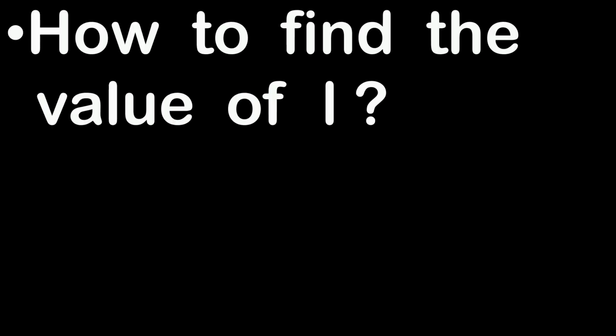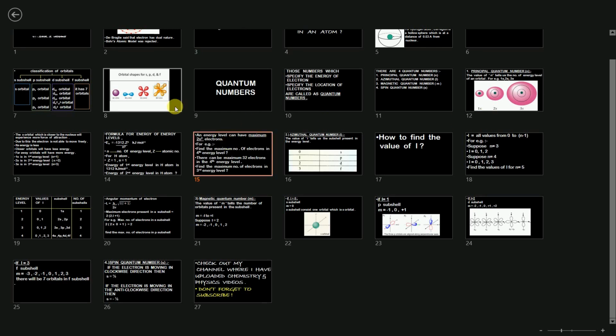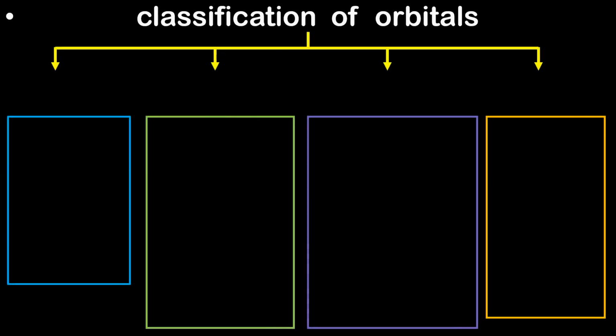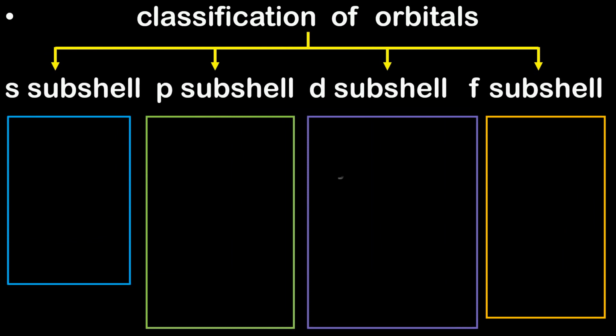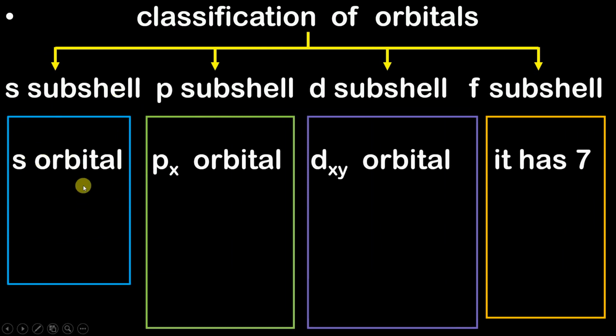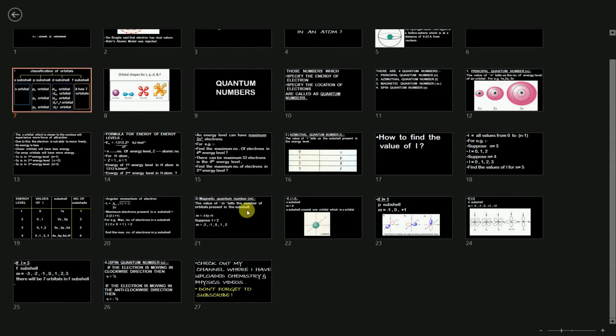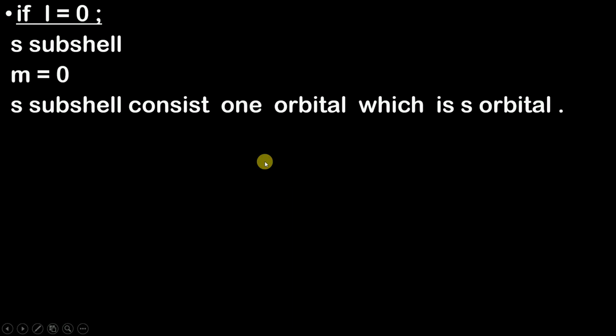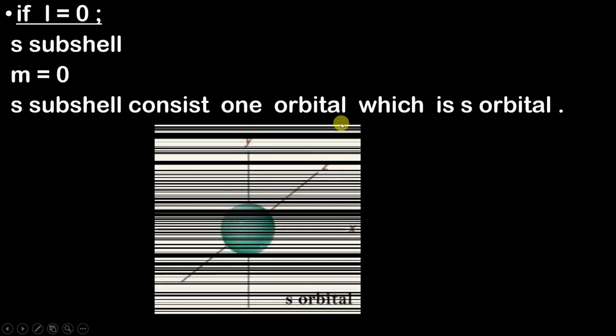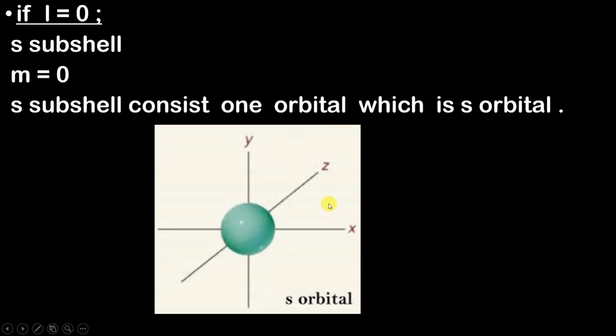I hope you have understood why I said that the S subshell will have only one orbital. The shape of it is somewhat like this.